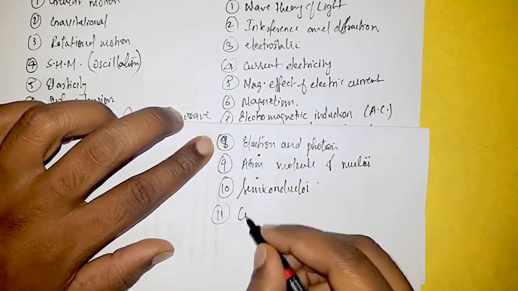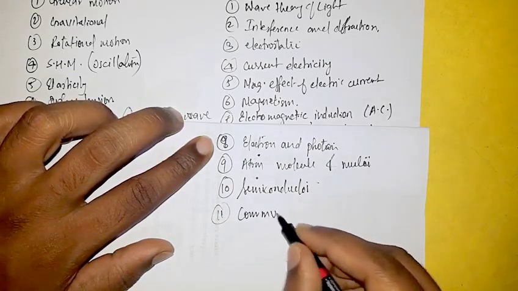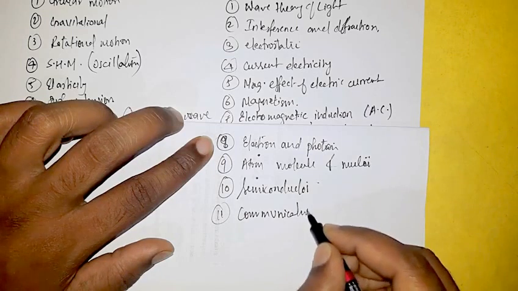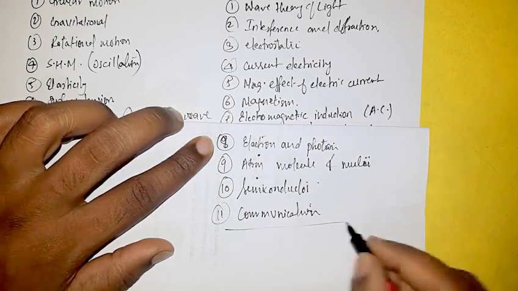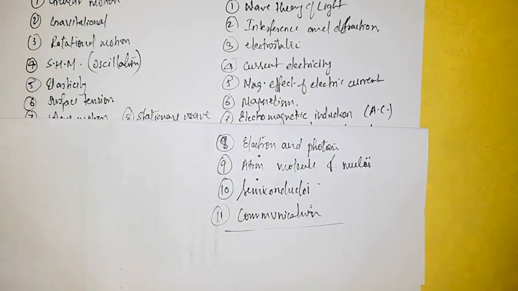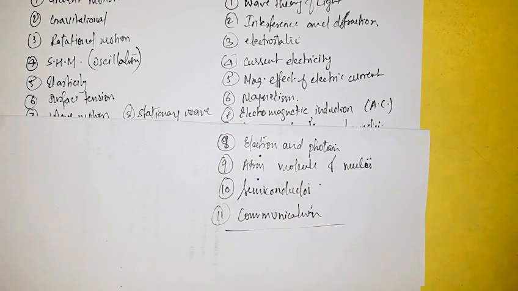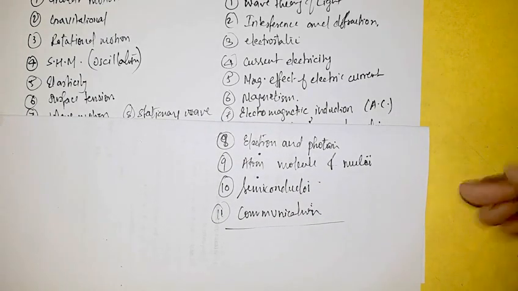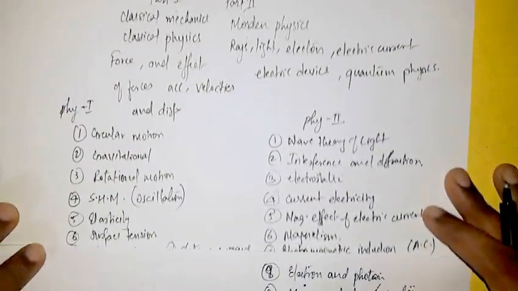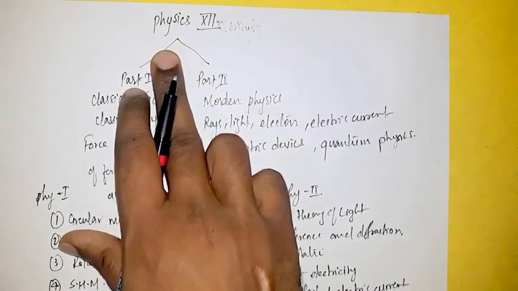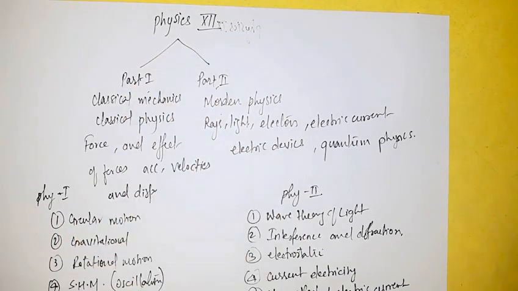And the 11th chapter is communication. You are all very well aware of communications, telephones and all that, internet; all this study is counted under part 2 physics, communication. This is the whole syllabus which we have to deal with during the study of physics for the class 12th syllabus.